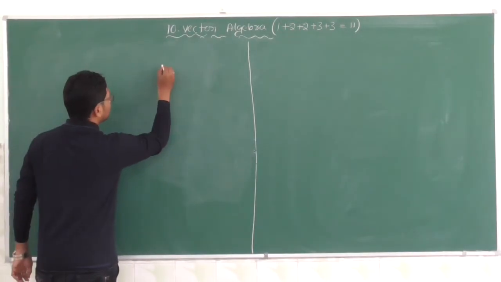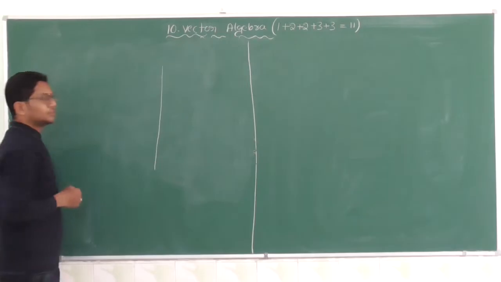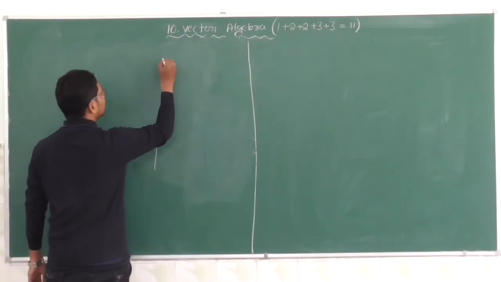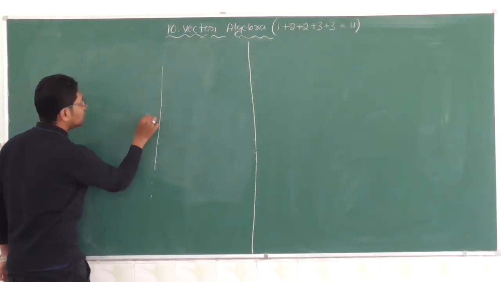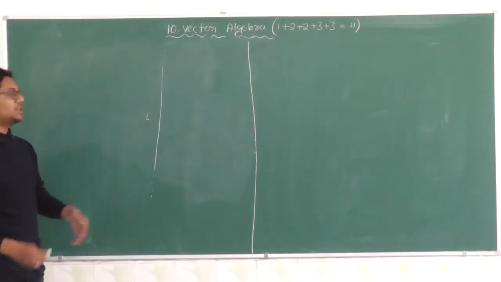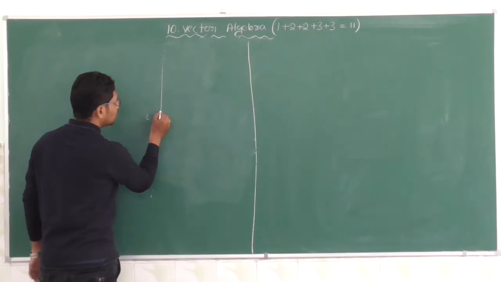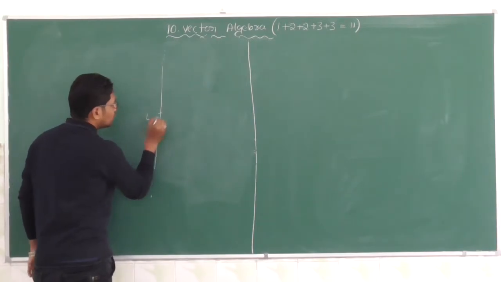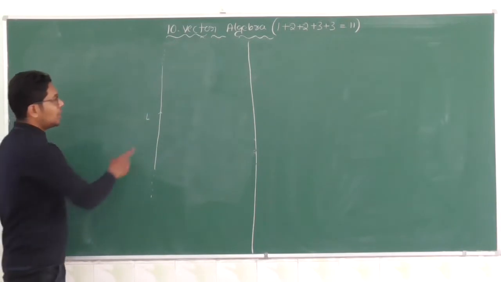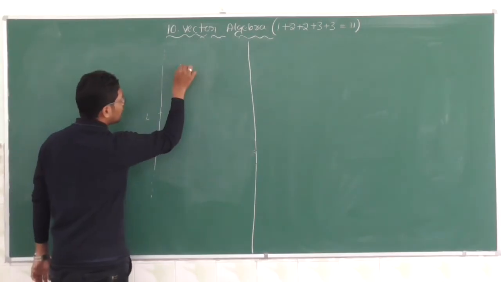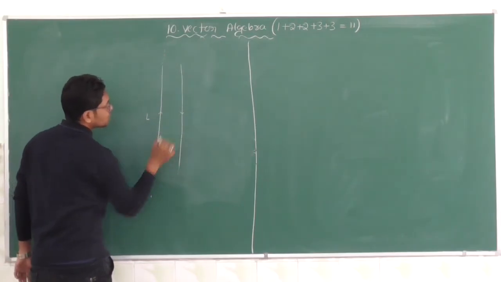Now, one straight line is there. Let L be any straight line in the space. I will give direction to this line by giving arrow marks.